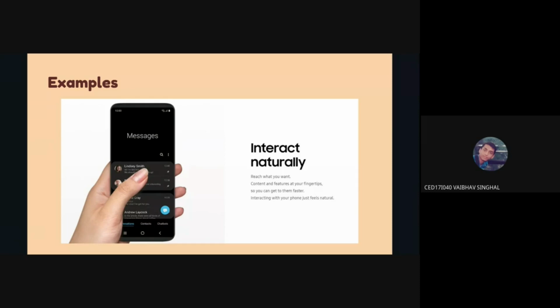I guess it was launched very recently, I think around 2015-16, not before then. Before that, Samsung was using something called TouchWiz. That was their operating system on top of Android. And then Samsung transitioned towards One UI, and now we can see all these examples of Fitts' law in this One UI.